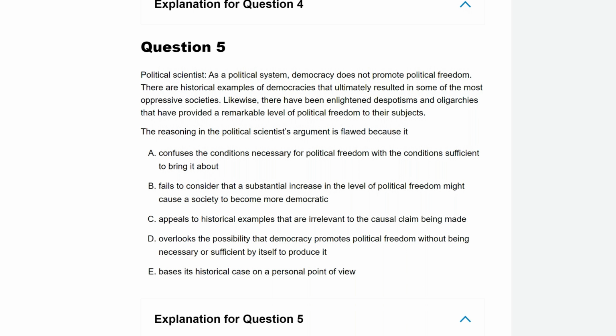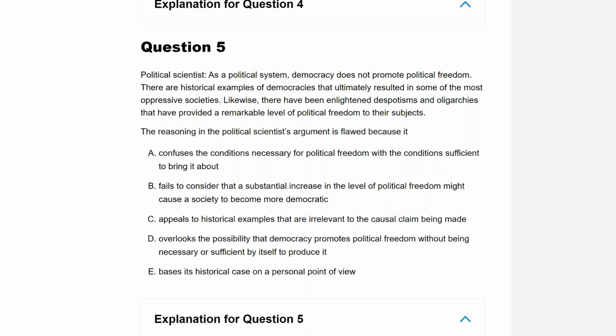Okay, let's do it. Political scientist: As a political system, democracy does not promote political freedom. Ooh, controversial. There are historical examples of democracies that ultimately resulted in some of the most oppressive societies. Fine, but just a few examples doesn't prove the whole system's wrong. But anyway, likewise, there have been enlightened despotisms and oligarchies that have provided a remarkable level of political freedom to their subjects. Come on, dude.